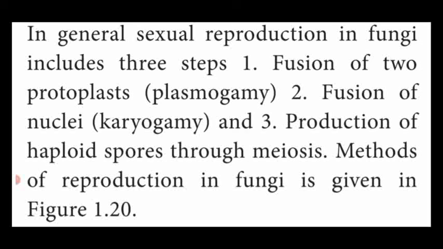Then fusion of nuclei: two nuclei of the cells or hyphae fuse together, and that is named karyogamy. Gamy means fusion, karyon means nucleus. So two different nuclei fused together is karyogamy. Likewise, two different protoplasms fused together is plasmogamy. Then production of haploid spores by meiotic cell division. These are the three steps of sexual reproduction seen in fungi.